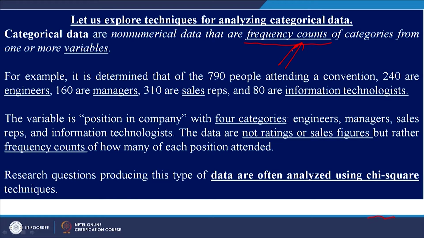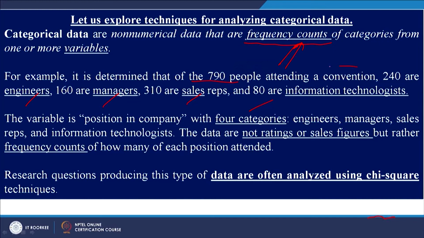So, the example is this: let us say it is determined that of 790 people attending a convention, 240 are engineers, 160 managers, 310 sales representatives, and 80 are information technology. So, we will say that there are 4 different categories of a particular variable, let us say people attending a convention. These are data which are not on an interval scale, or a ratio scale, or a rating scale.